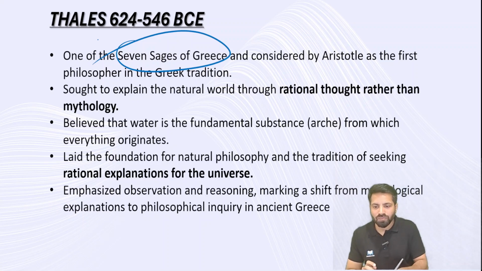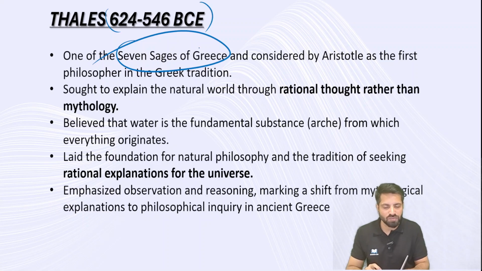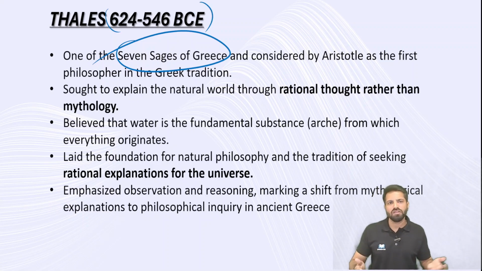Thales is one among the seven sages, and his time period is 624 to 546 BC. Usually the examination is not going to ask about the time period, but I am giving it because it would be easier for you to connect what kind of ideology was there in which time period, and when this ideology changed and a new ideology and new social norm entered the picture. That is the reason I am giving you the time period also.